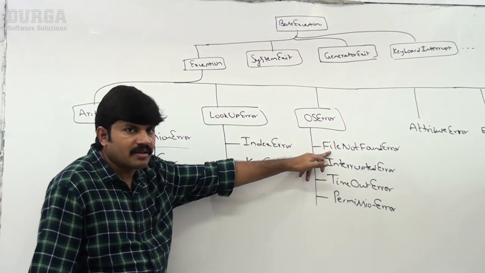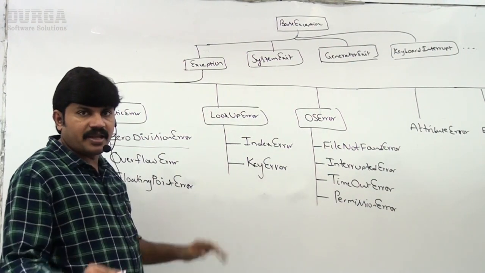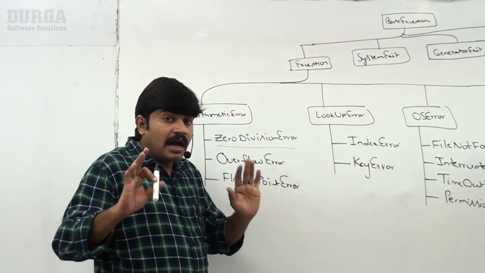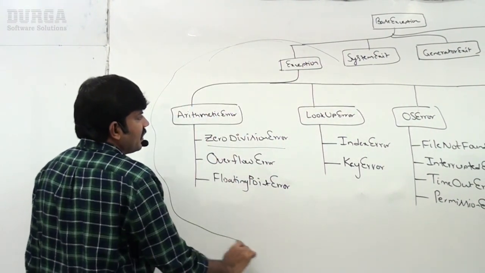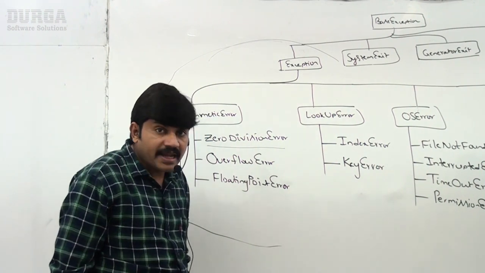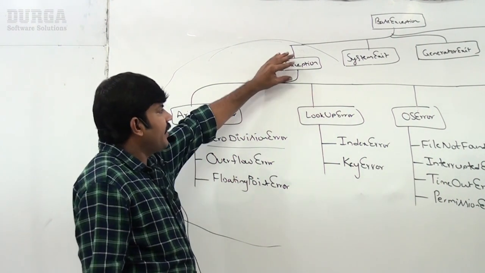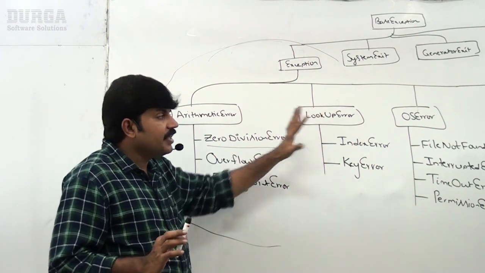File not found error is the child of OS error. OS error is the child of exception. Being a programmer, most of the times our concentration is always on exception and its child classes only. In exception handling, we always talk about exception and its child classes. Remember, these are very important.